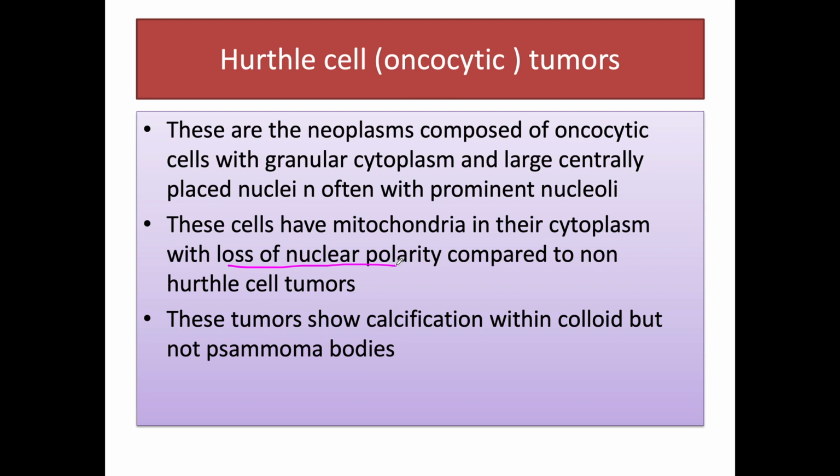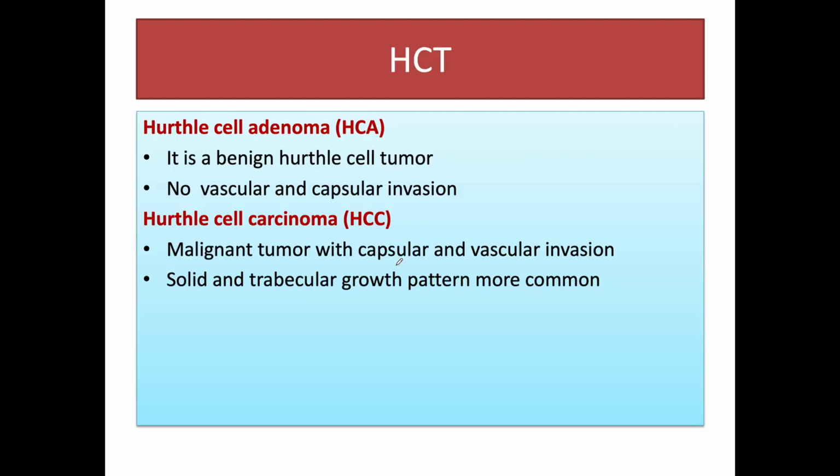So we should know that mitochondria rich tumors are papillary thyroid carcinoma with tall cell variant, Warthin-like variant, and hobnail variant. They all have similar appearance like that of Hurthle cells, but they are mitochondria rich cells and not actually oncocytic cells. These oncocytic cells show calcification within colloid but not psammoma bodies.